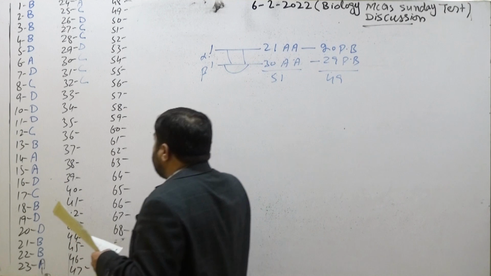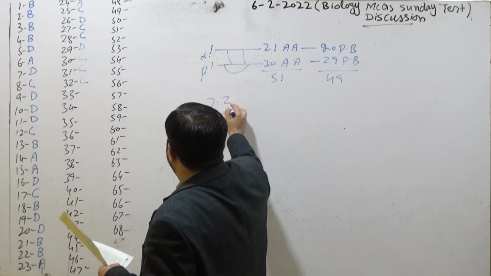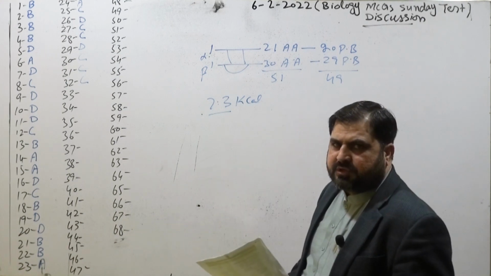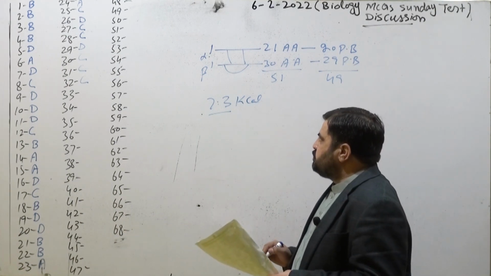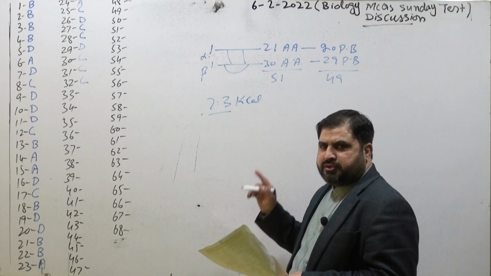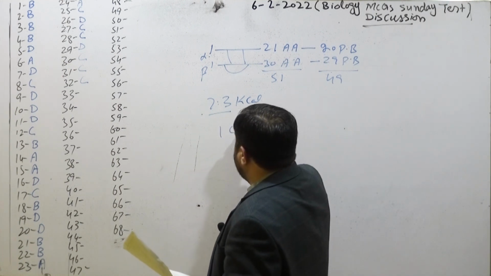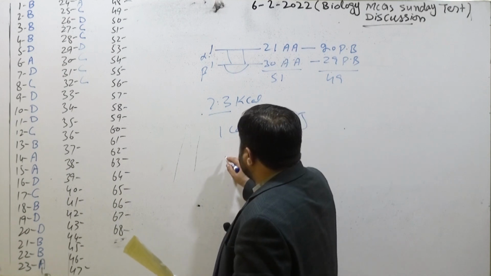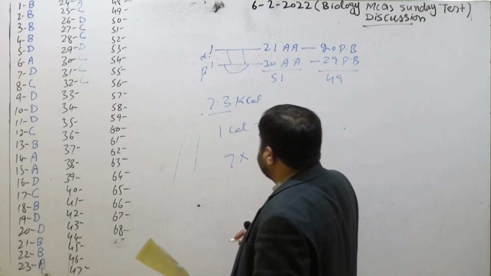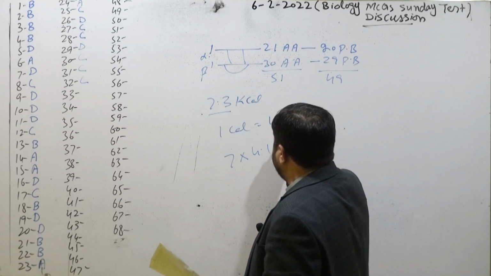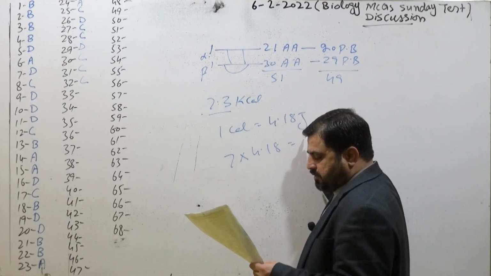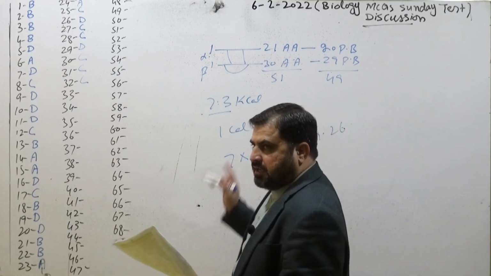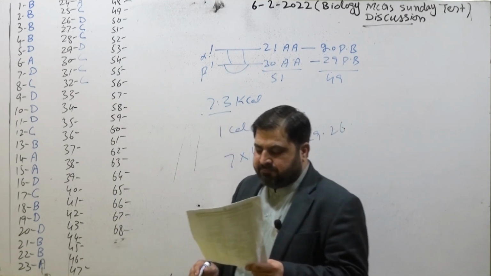Option C is correct. Sometimes in some books that is given as 7.3 kilocalories. So that's also a correct option. Whenever we convert this kilocalories energy into kilojoules, obviously 1 calorie is equivalent to 4.18 joules. So that's why we multiplied 7 by 4.18. So their value is roughly 29.26 joules when we convert them into joules.